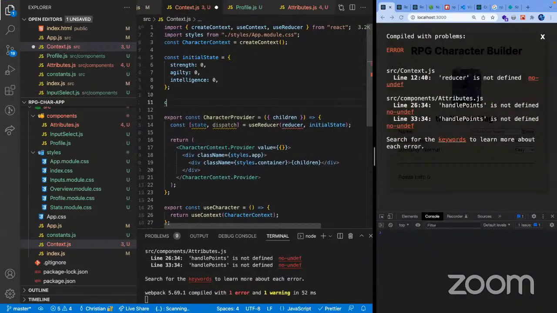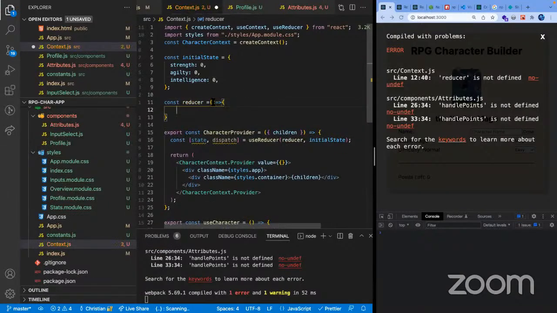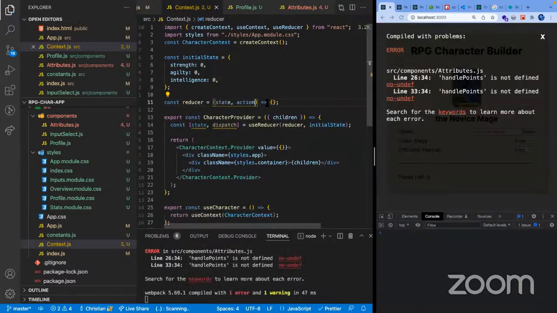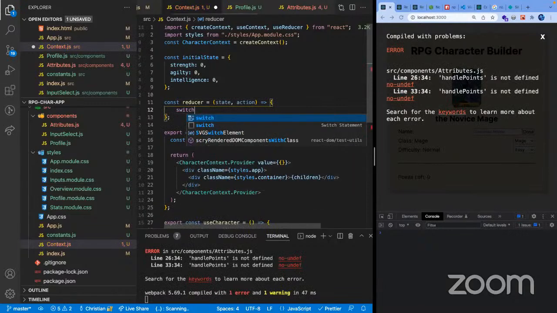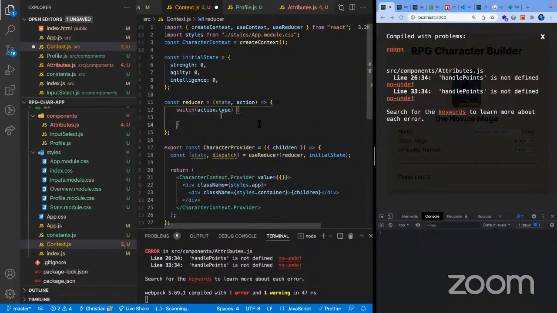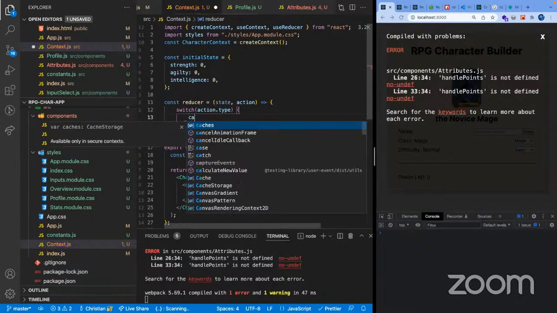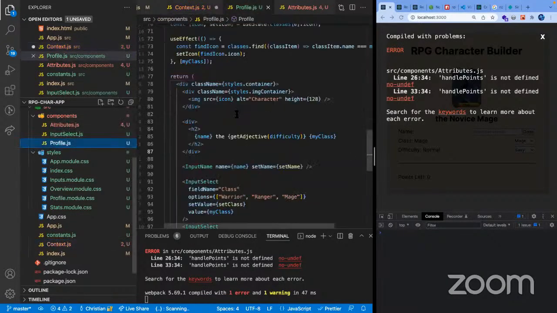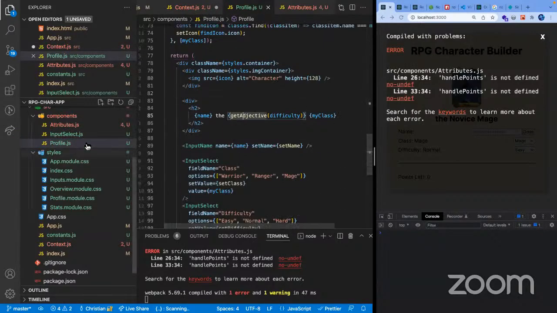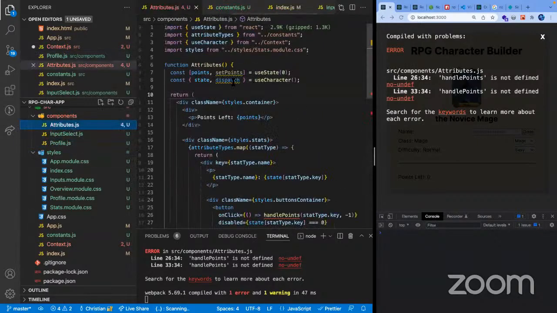And then our reducer function, which would be created now. And this would receive two things, the state and our action. So if you're familiar with Redux, this would be pretty much the same. So we're gonna switch our action, the type. And then from there, just gonna continue our reducer. So if we're coming from the profile, not actually in the attributes, we're gonna have our points, and I think I'm gonna remove the points here.